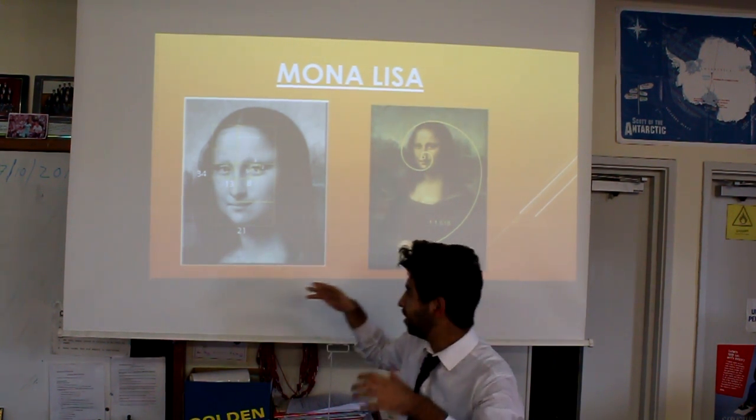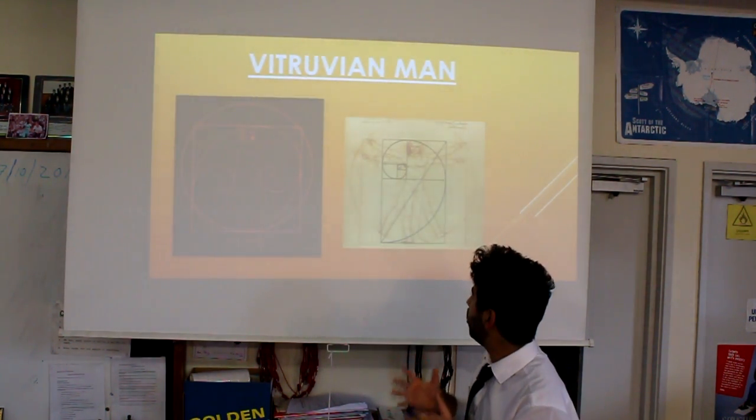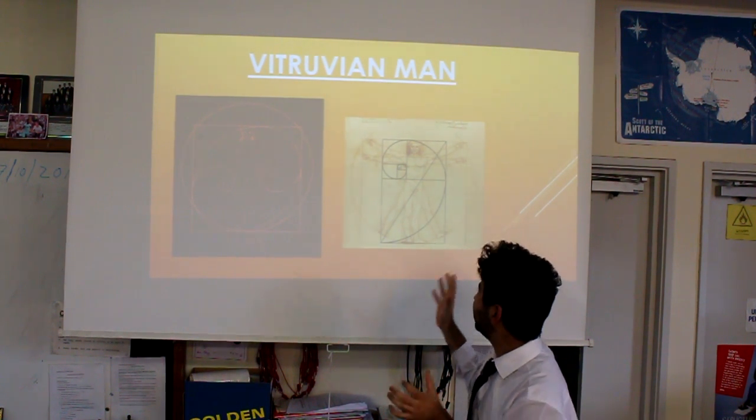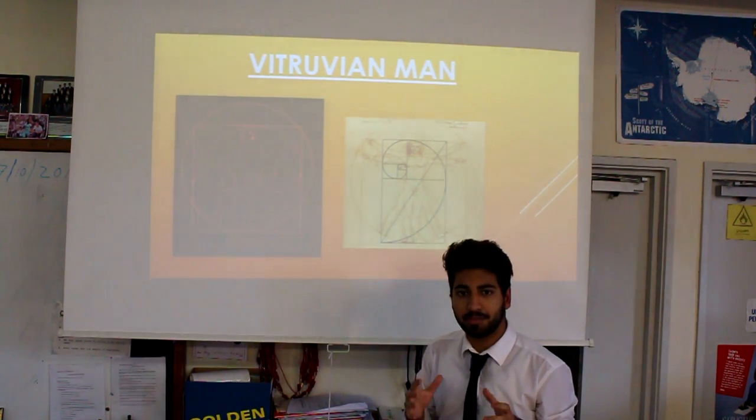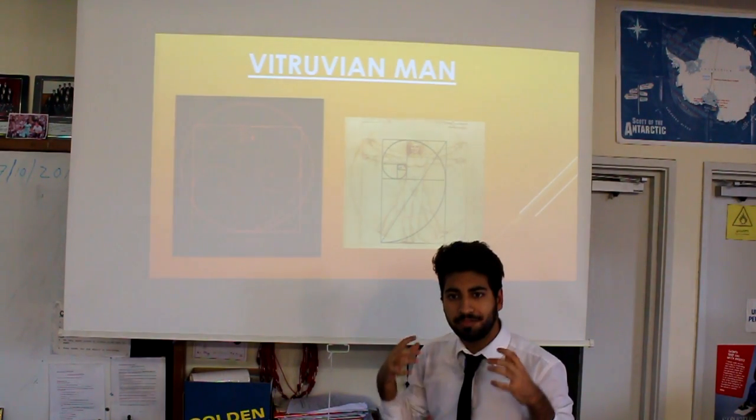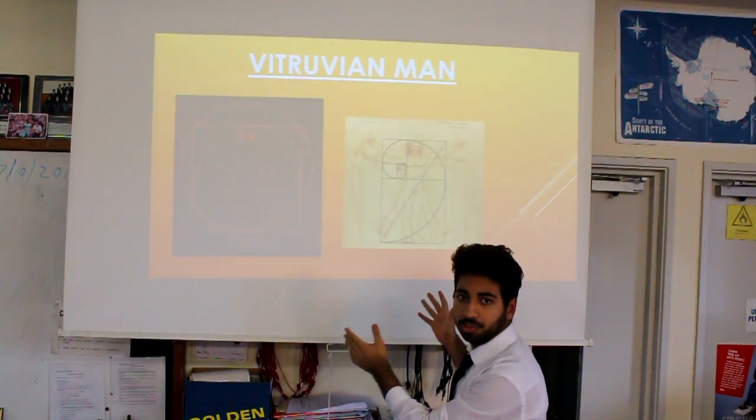And if we look closer at her face, it represents the Fibonacci sequence and therefore is proportional to the golden mean. Now if we take another one of Leonardo's famous pieces of art, the Vitruvian Man, we can see again it uses the golden spiral. And what's so fascinating about this is that Leonardo's perfection was down to the golden mean.